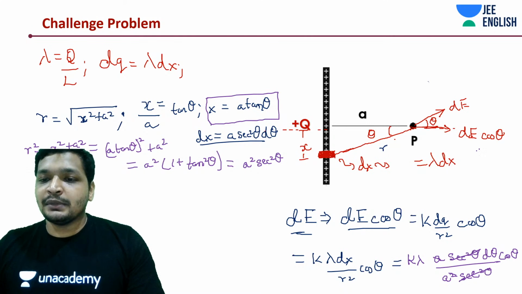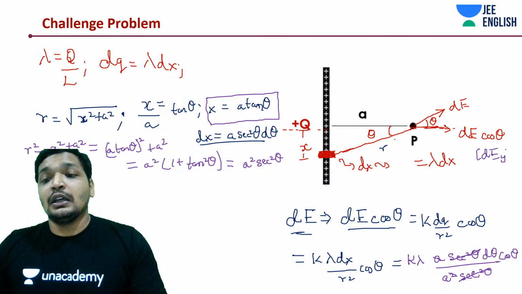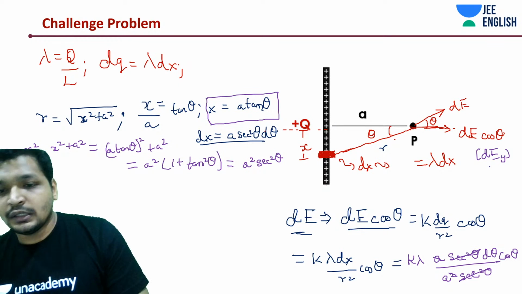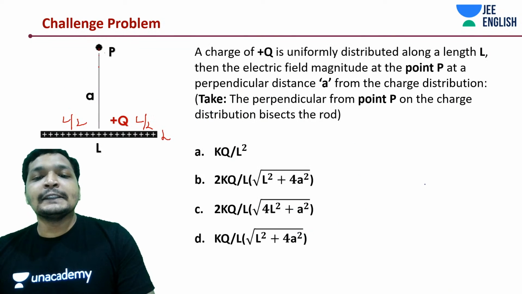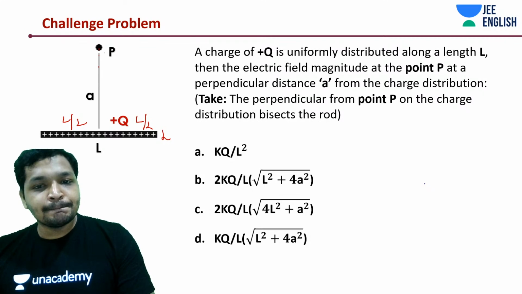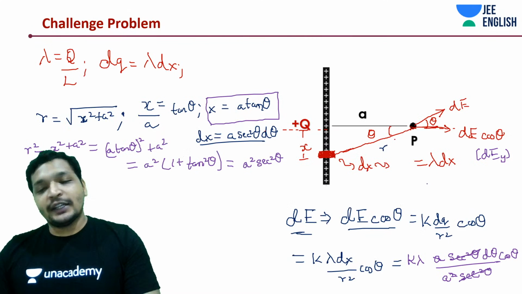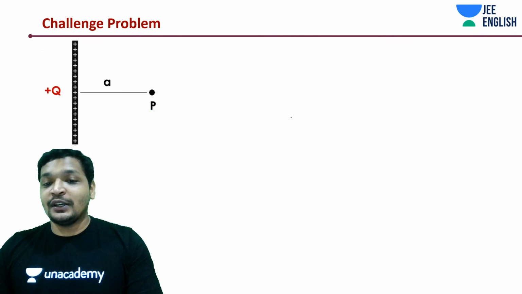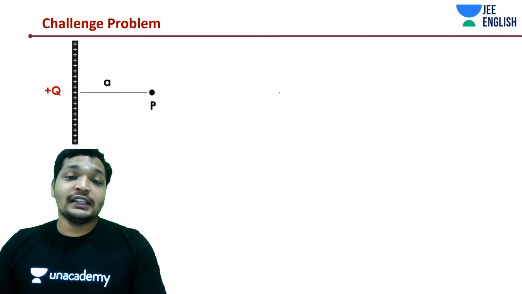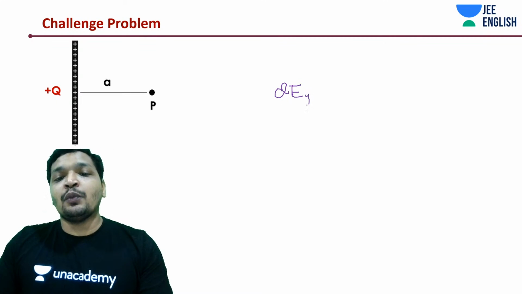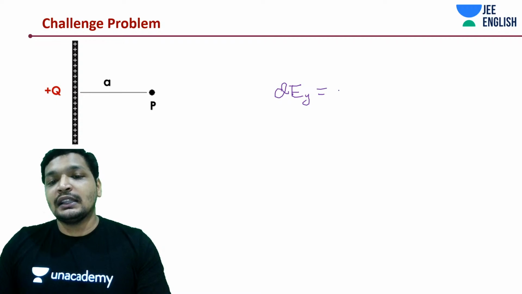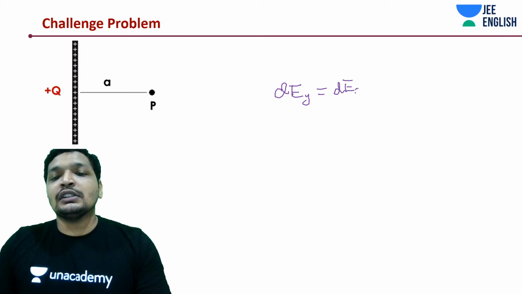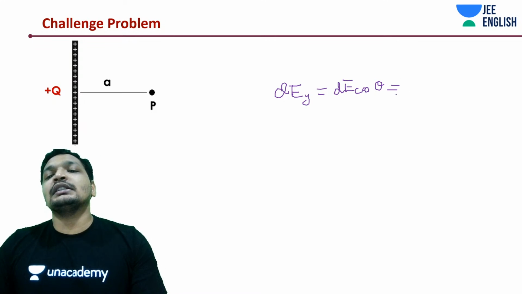There are some reasons why I am saying dEy, because when we derive for a non-symmetrical surface, it's going to be different. Work it. Small mistakes are really good, but try to work around it again. Divya, good, really good. So what is your dEy? dEy is nothing but dE cos theta. And dE cos theta, how much did we get it as?